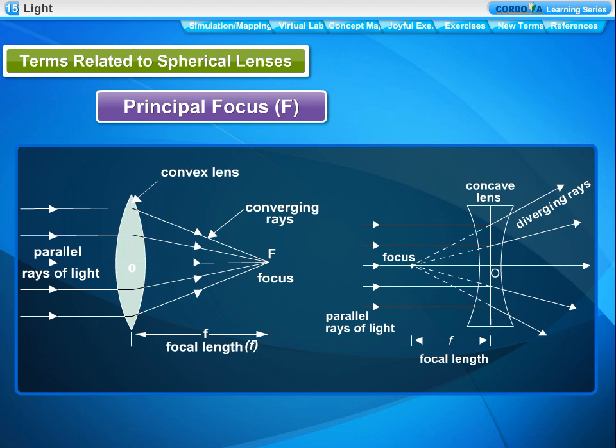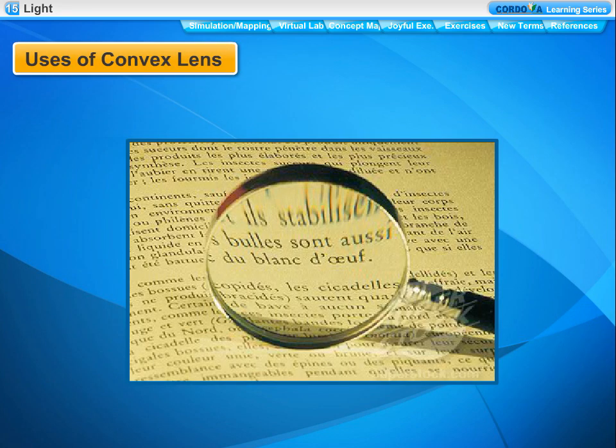Principal focus, F. The principal focus, F, of a spherical lens is the point on the principal axis where all the light rays which are parallel to the principal axis meet or appear to meet when they pass through a lens. F is the principal focus of a convex lens and a concave lens. Focal length, f. The distance between the optical center, O, and focus of the lens, F, is called focal length, f.